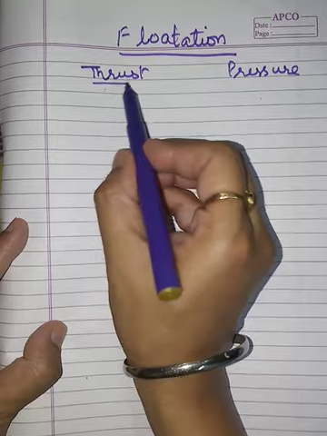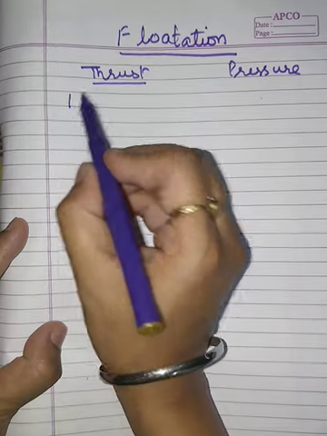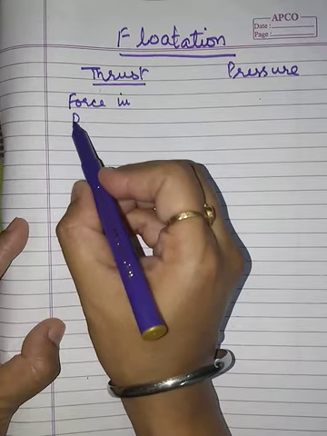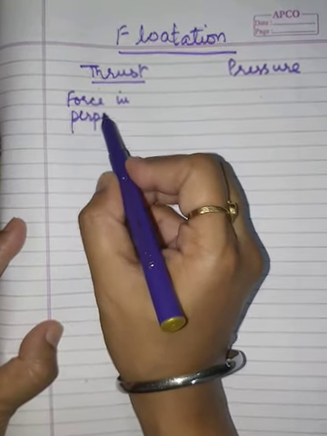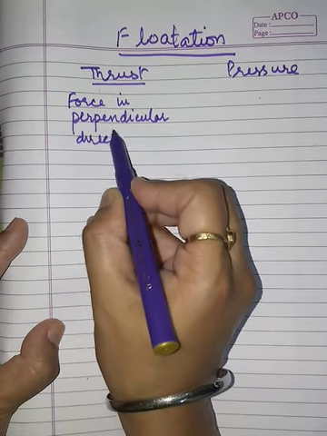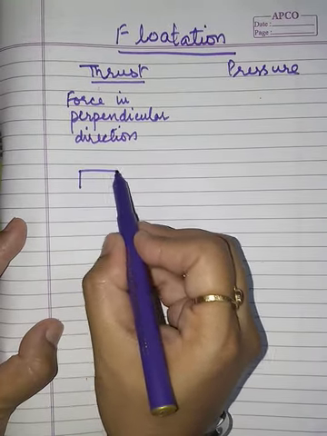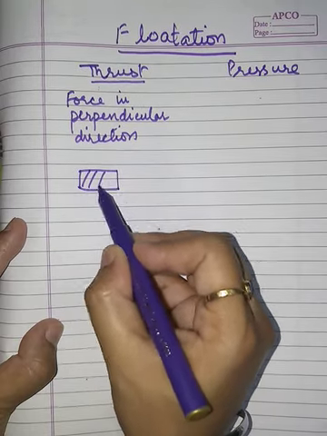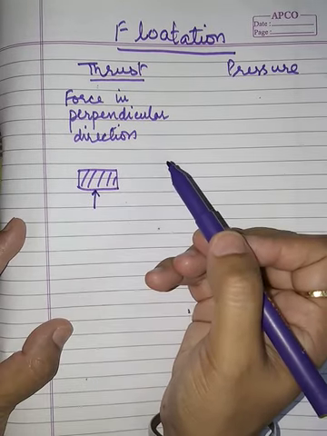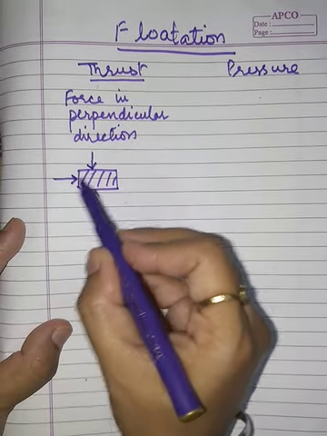Thrust, what is thrust? First of all, we will understand thrust is nothing but the force acting on any object in perpendicular direction. For example, this is any box, and if I apply a force from downward towards upward, or from this side or from this side, these are all perpendicular directions.